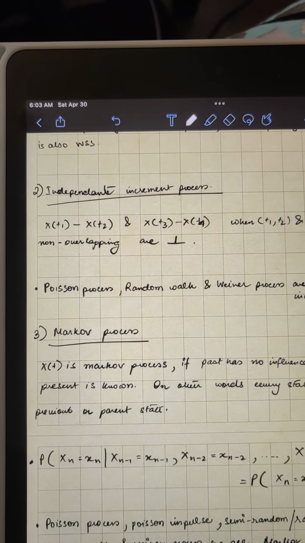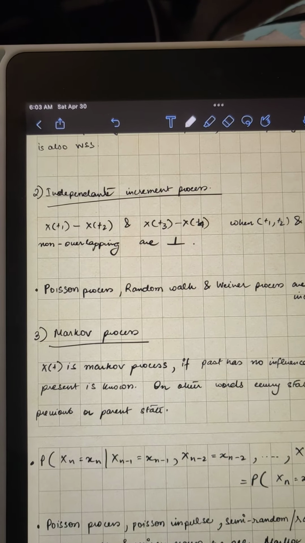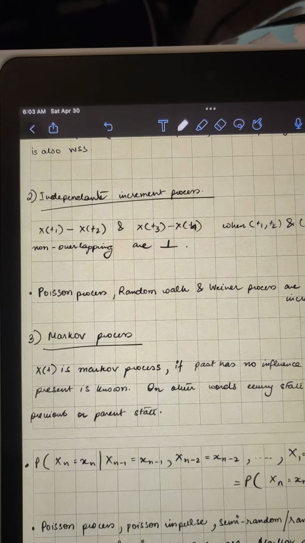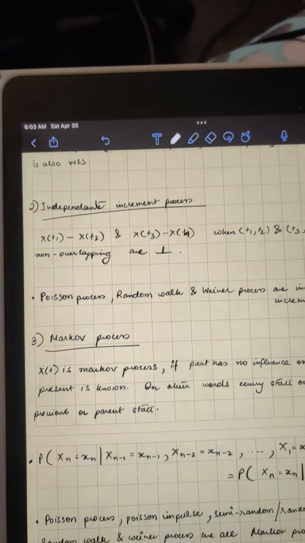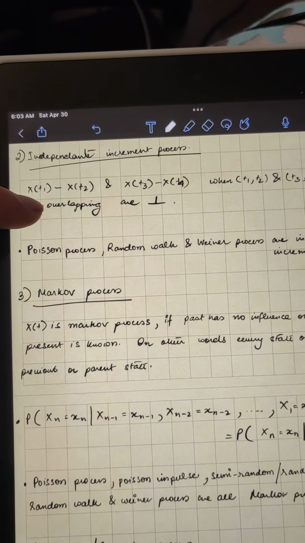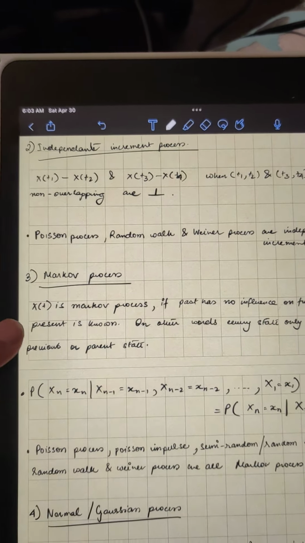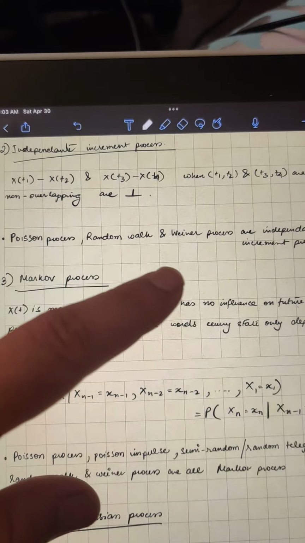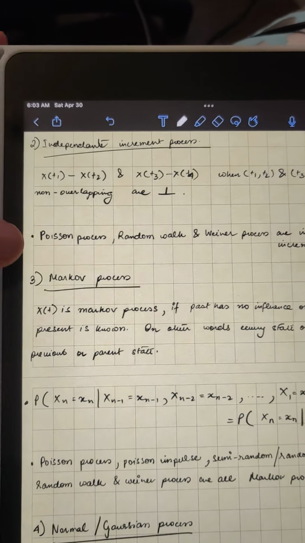That is, x(t1) minus x(t2) and x(t3) minus x(t4) are independent when t1, t2, t3, t4 are non-overlapping. Examples are, as I told you, Poisson process, random walk, Wiener process, etc.